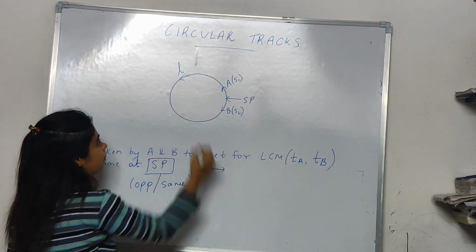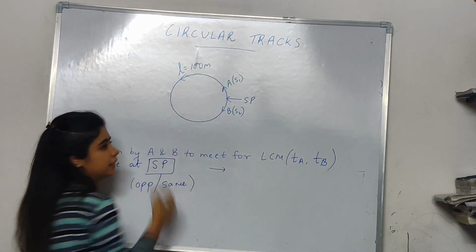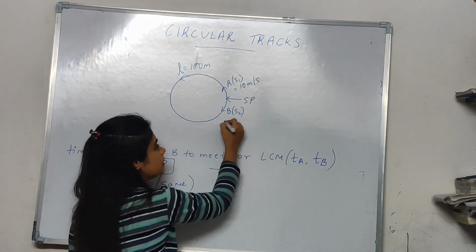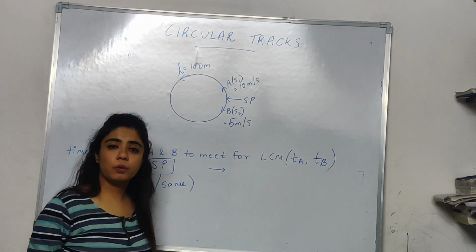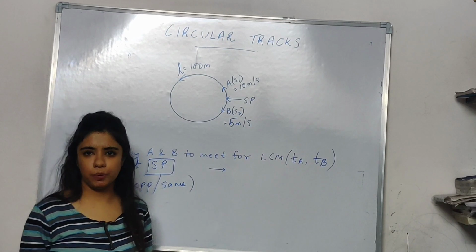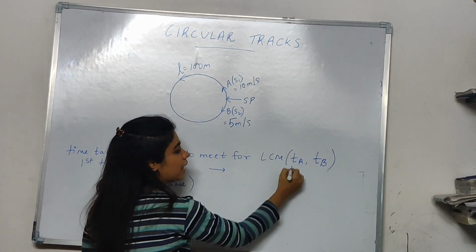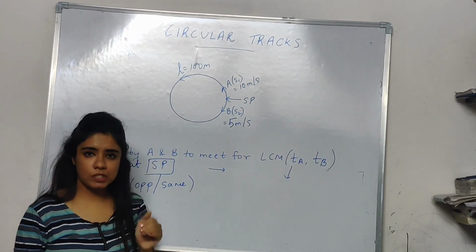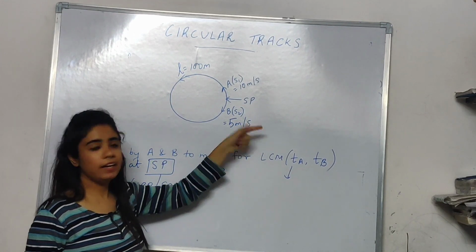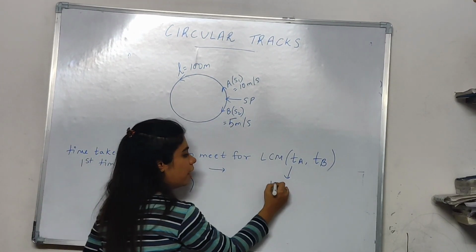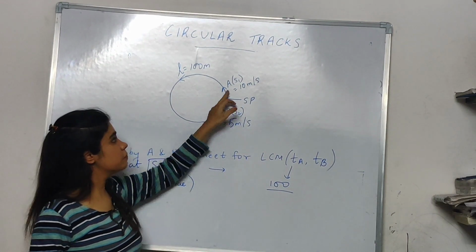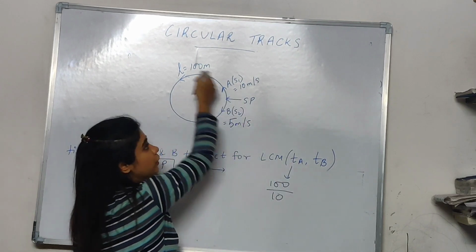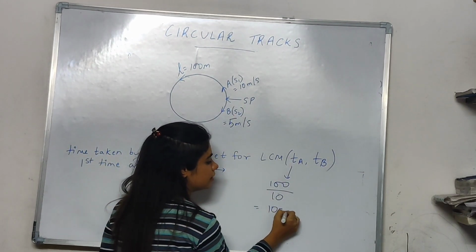Now let's take an example. Let's say length is 100 meters. ठीक है? A का speed is 10 meter per second. B का speed is 5 meter per second. The question is when will A and B meet at the starting point? ठीक है? If I ask you what is the time taken by A to cover the entire circle? ठीक है? Time is distance upon speed. तो A को distance कितना कवर करना है? 100 meters. करेक्ट? उसका डिस्टेंस है 100 मीटर्स. उसका स्पीड कितना है? The speed is 10 meter per second. So 100 upon 10. So the time taken by A to cover the entire circle is 10 seconds.